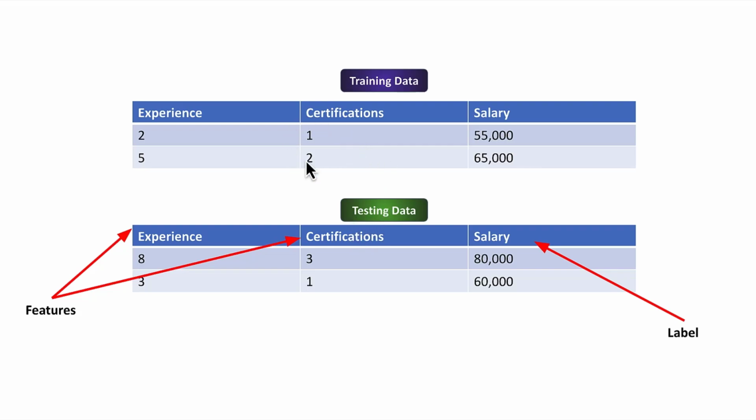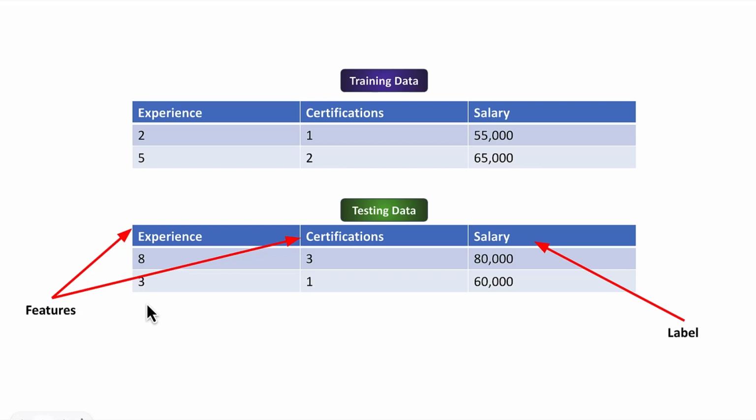Inside this dataset, we are predicting the salary of a person based upon experience and certification. So here our output or predicted value is salary. We call the column which we are predicting the label, and the columns using which we predict this label are called features.